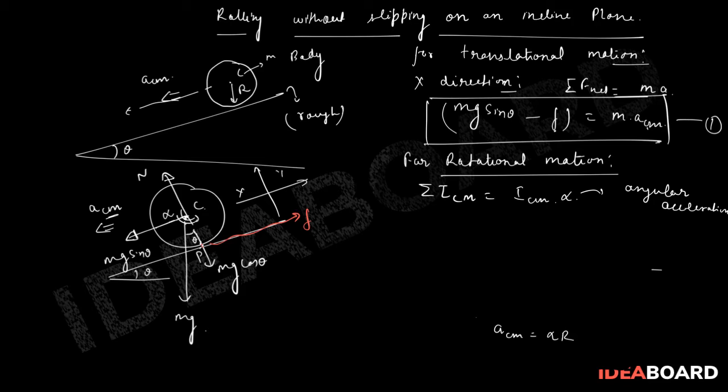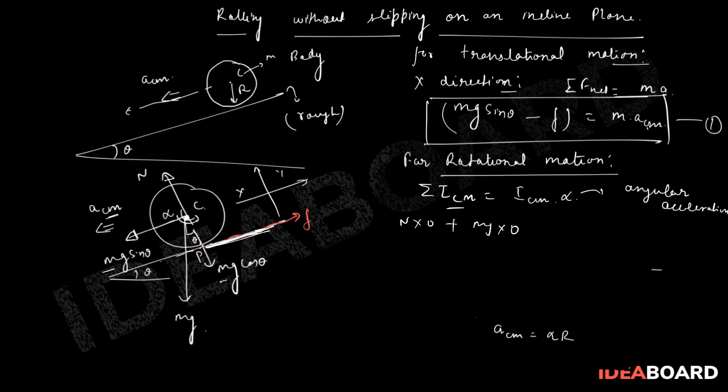N is passing through point C itself, so there is no perpendicular distance and no torque because of N. Similarly, because of mg there will not be any torque, because mg is also passing through C. The only remaining force is the friction force.